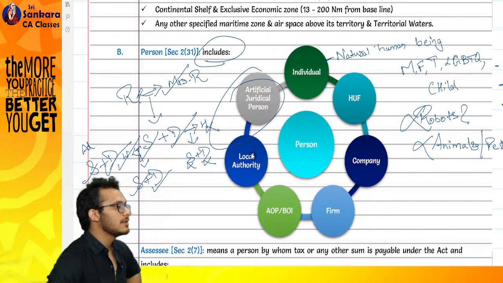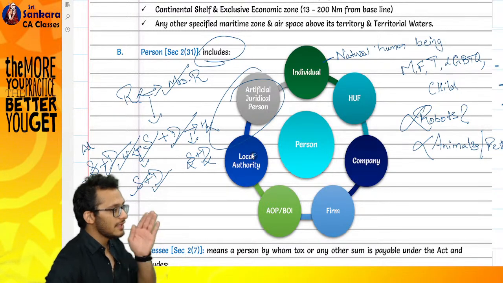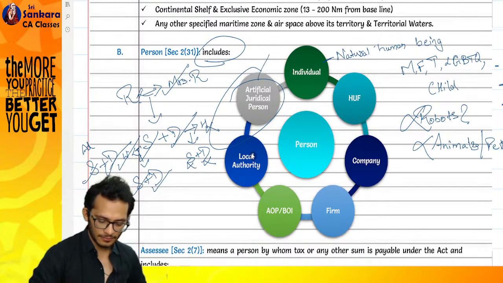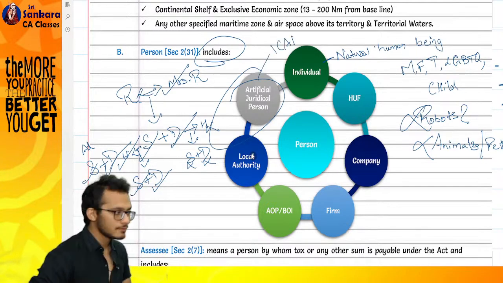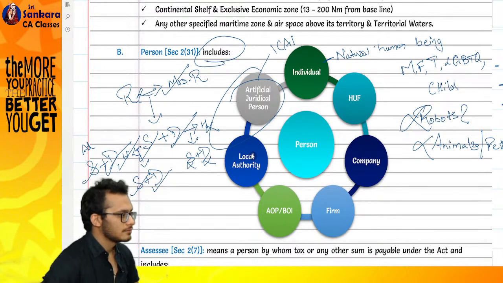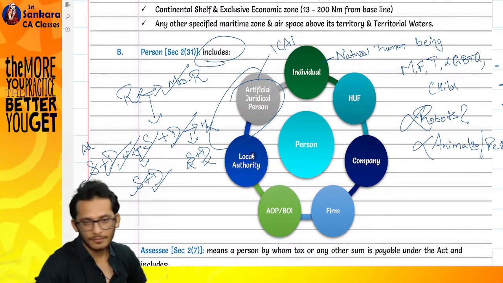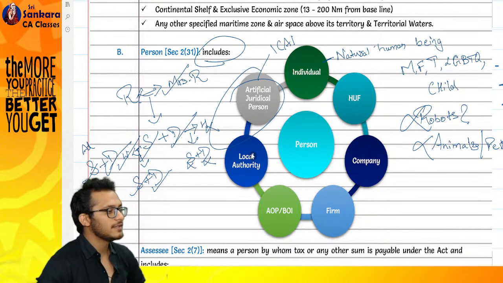Very good. It's a person created by a law. There is no substance to it. As such, it can be an individual, it can be a firm also, but it is created by a law. A simple example would mean a person can be ICAI, because ICAI is neither a company, neither a firm, neither an AOP, it's neither a BOI.